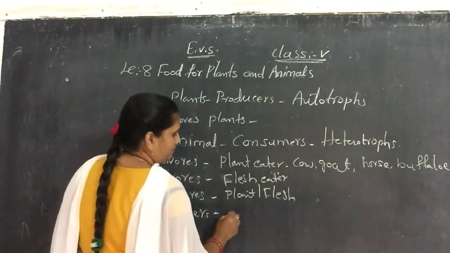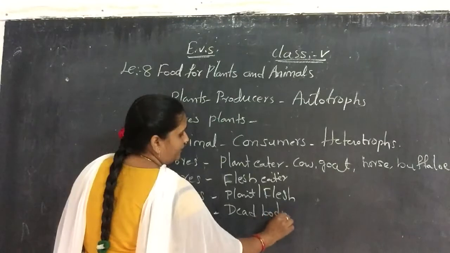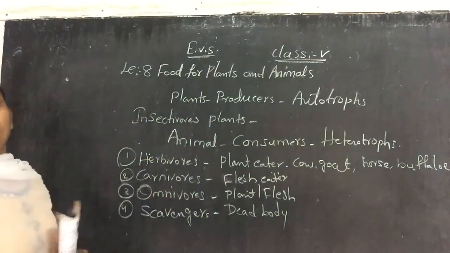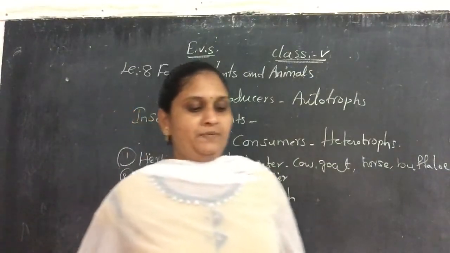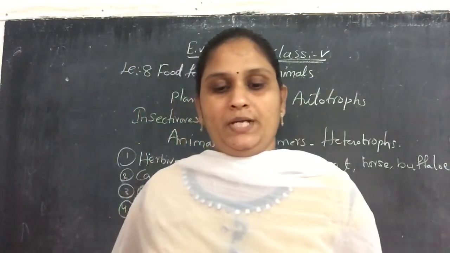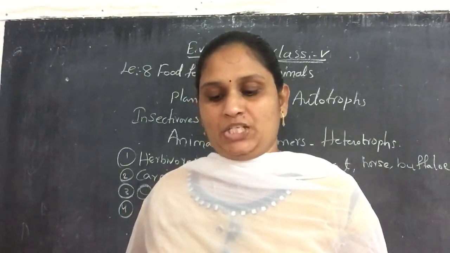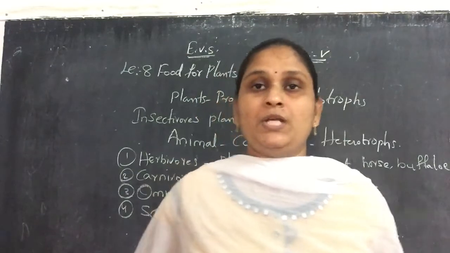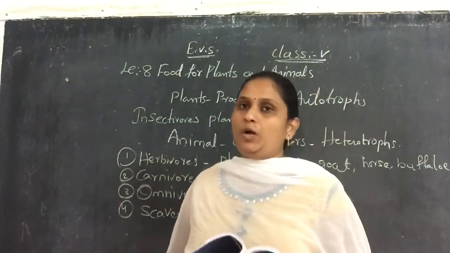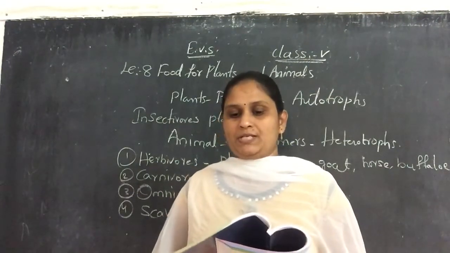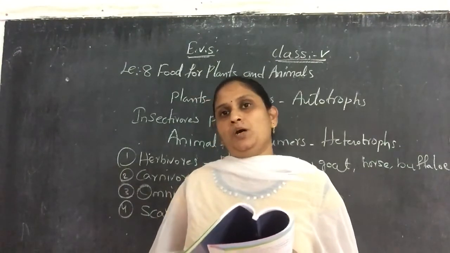And scavengers eat only the dead bodies of plants or the dead bodies of animals. So in the examples of herbivores, here they gave the cow, deer, buffaloes, goat, etc. And the carnivores are lions, tigers, cheetahs, foxes, leopards and wolves. And next is about the omnivores. Examples of omnivores are human beings, crows and cockroaches.